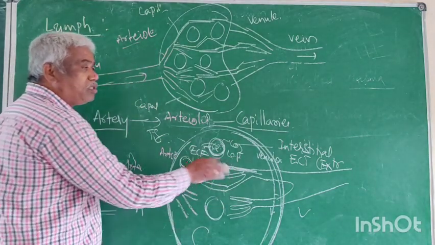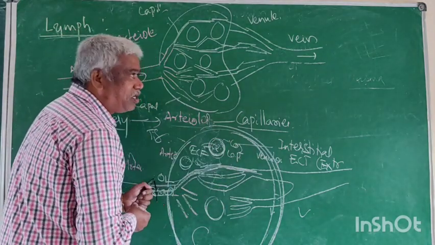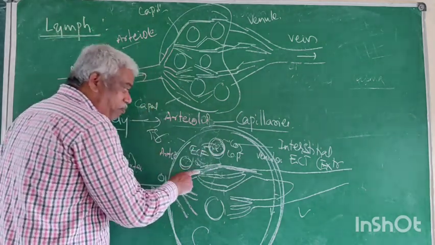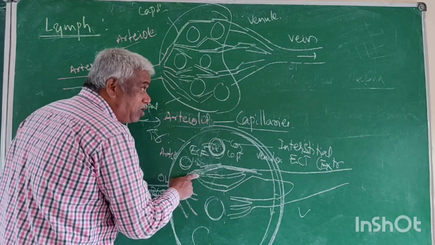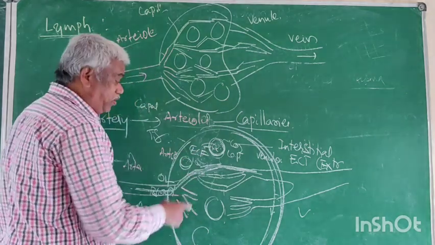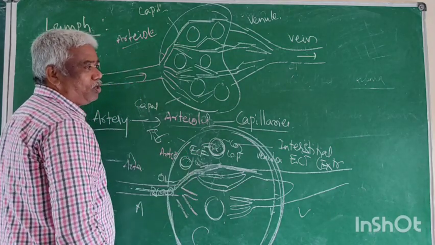Right. Now this is the exchange of gases between blood and cell through ECF. Hence, ECF is a mediator between blood and cell.